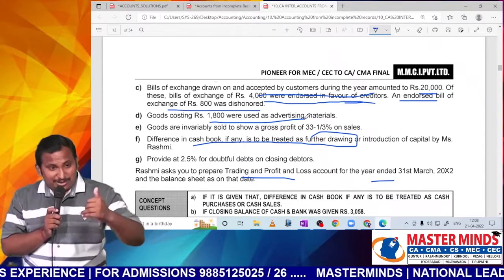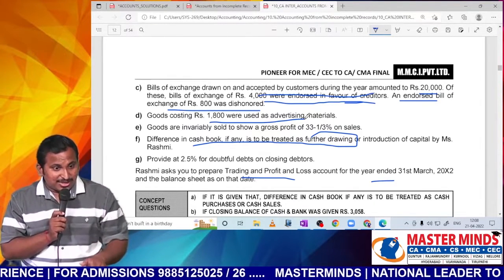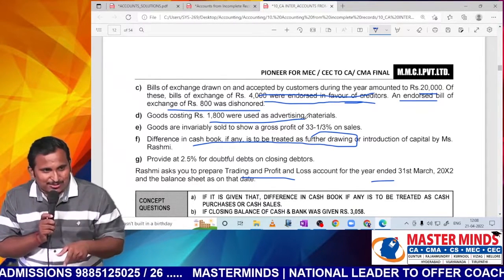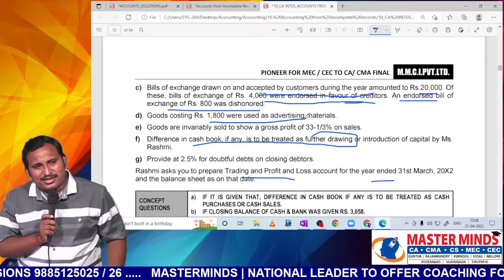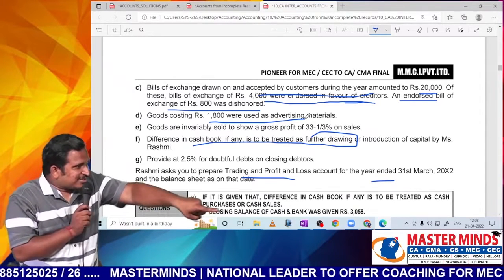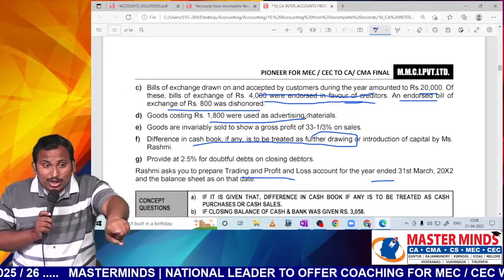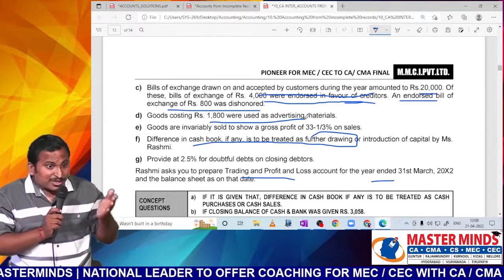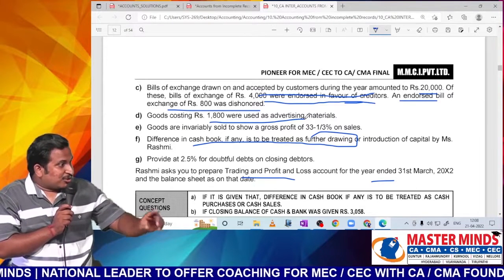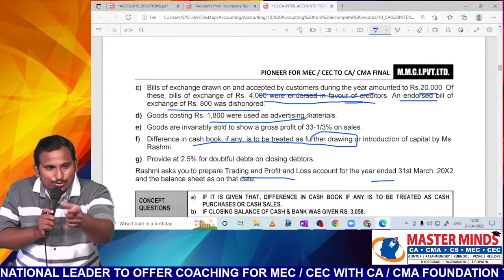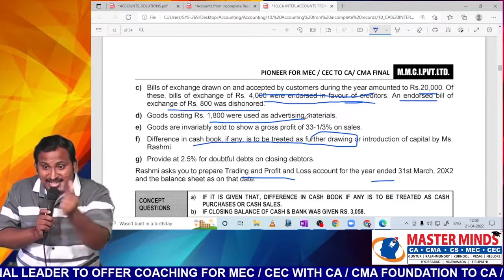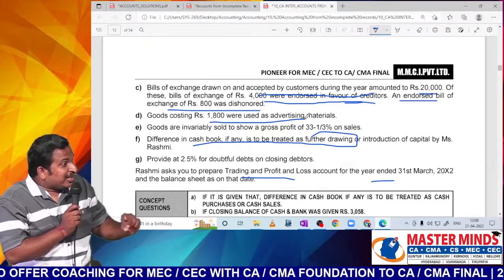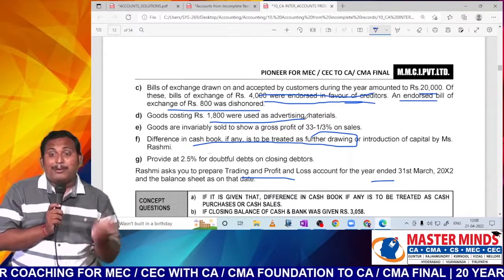But sometimes in the question they may say that goods were used for advertising. When we have purchased goods, what is the entry? We might have recorded it to purchases. Am I right or not? But today the same goods were used for advertisement. When it was purchased, it was a trading expense, sir, because we felt it is for sale. Once you decide to use it for advertisement, it is no more a trading expense. It will become a P&L expense.